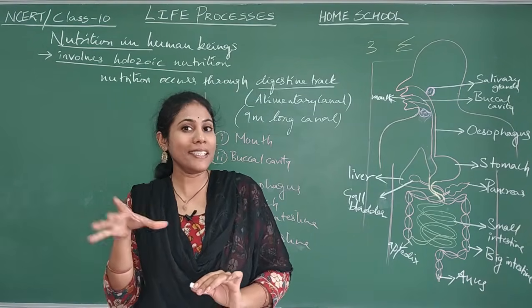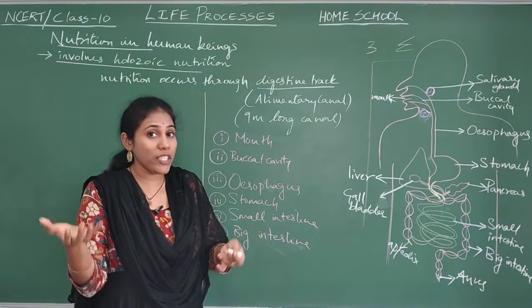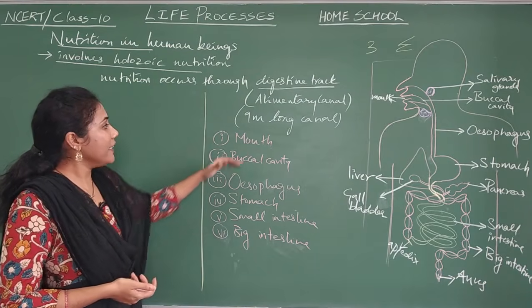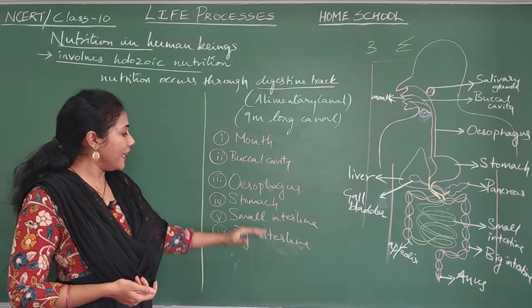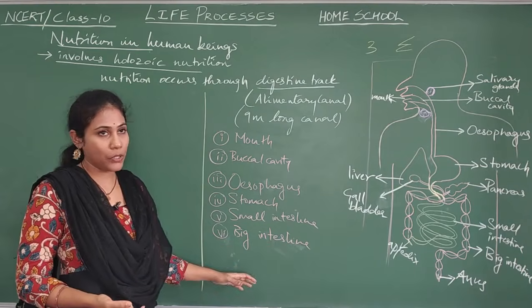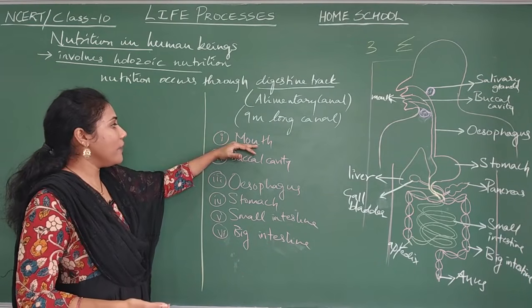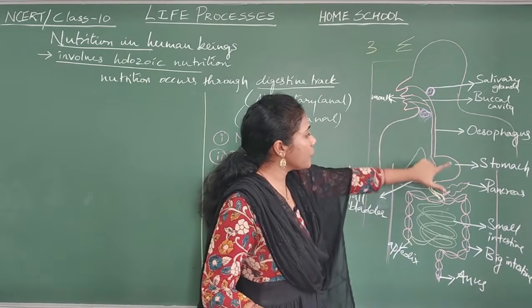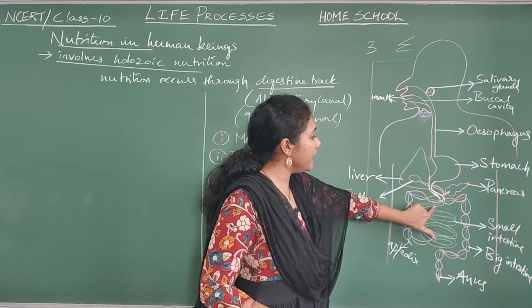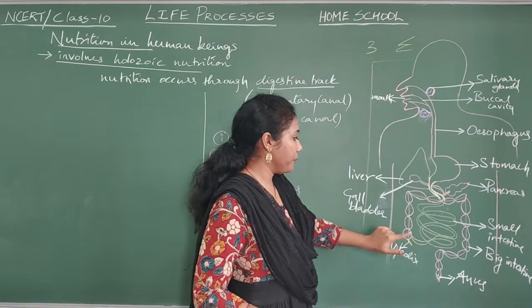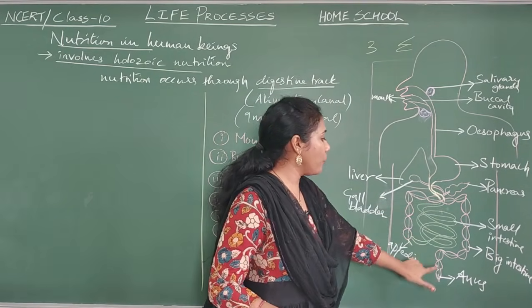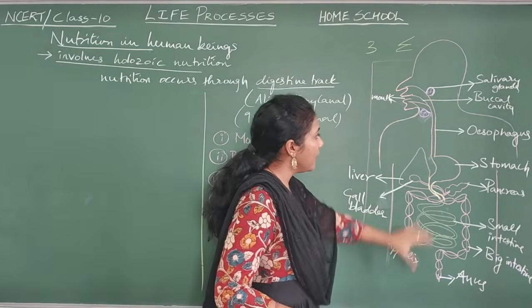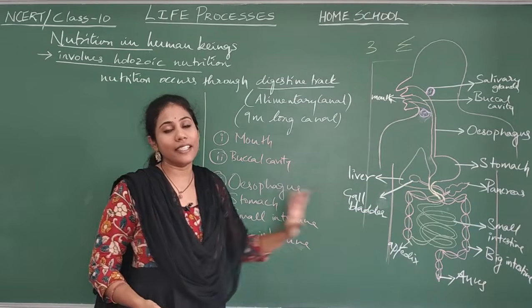It starts with the mouth, then the buccal cavity, esophagus, stomach, small intestine, and big intestine, which ends with the anus.